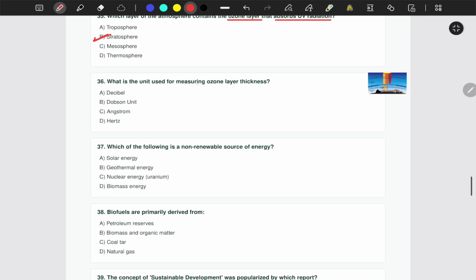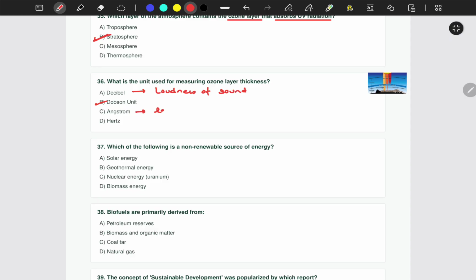What is the unit of measuring ozone layer thickness? Is it decibel, Dobson unit, angstrom, or hertz? The correct answer would be Dobson unit. See, decibel is used to measure the loudness of sound.